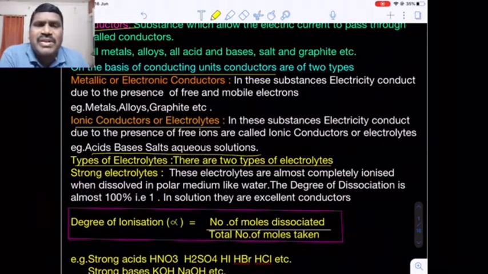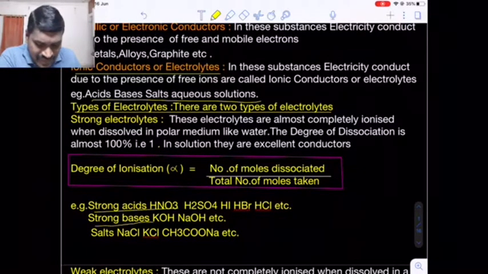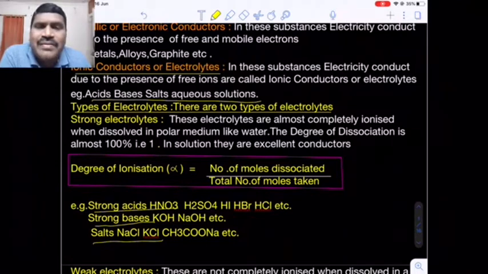Best examples: strong acids, strong bases and salts corresponding to acids and bases. The criterion here is the degree of ionization or degree of dissociation. What is the degree of ionization? It is the number of moles dissociated per mole of the reactant. In general, we represent it by the symbol alpha.